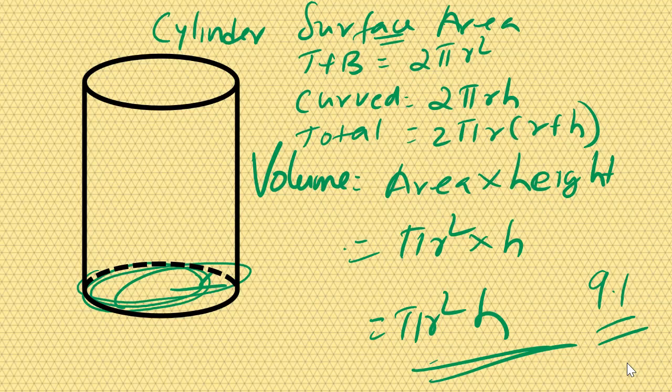So do exercise 9.1 without anybody's help. There are 8 questions and you will enjoy it, and you will find that you understood the way of calculating the surface area of cuboid, cube and cylinder. And later we will study about cone and sphere in the next video, which will be more interesting. We have to find out the volume and area of a cricket ball.